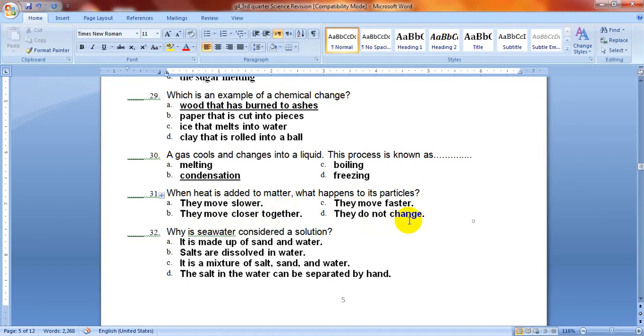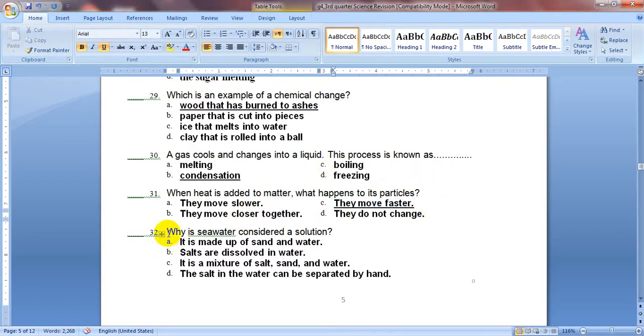We said before that the state of matter depends on temperature. So when you add heat or you take away heat, the movement of the particles of matter will change. By adding heat, they will move faster.